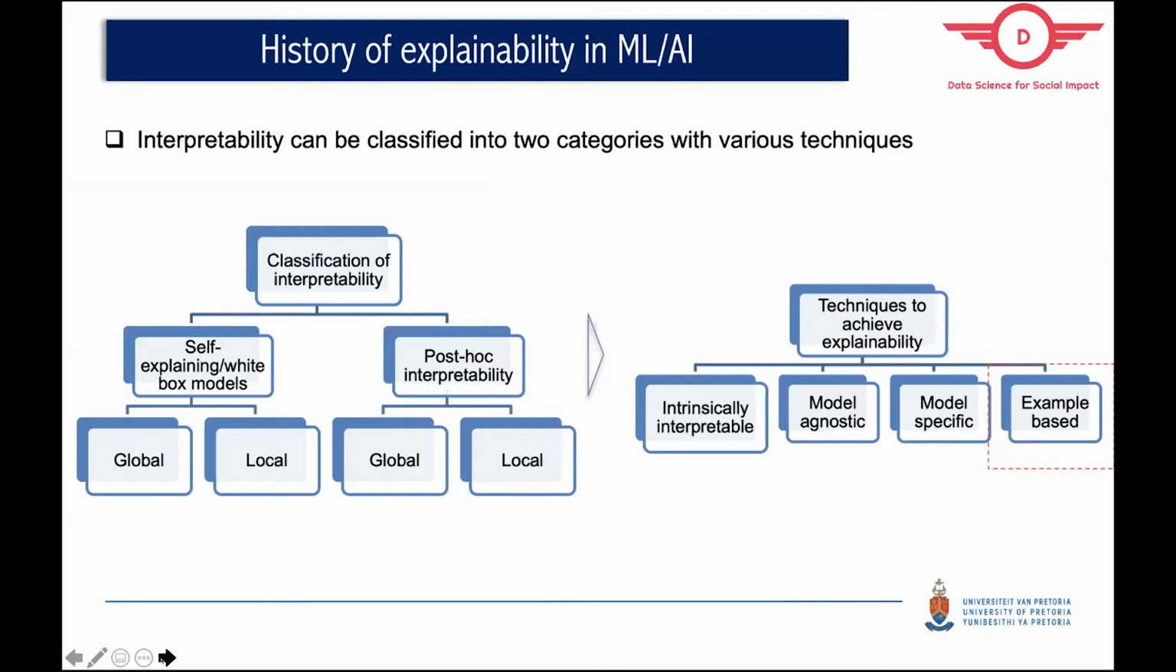And this is how I've summarized how we can classify explainability in AI or machine learning. I've classified interpretability in two classes, which is self-explaining or white box models, as well as post hoc interpretability. Both of these can be further classified into global or local interpretability. And then the techniques to achieve this interpretability are intrinsic interpretability, model agnostic, model specific, and example based. And the focus for today will be example based interpretability.